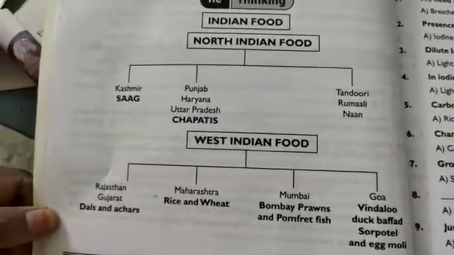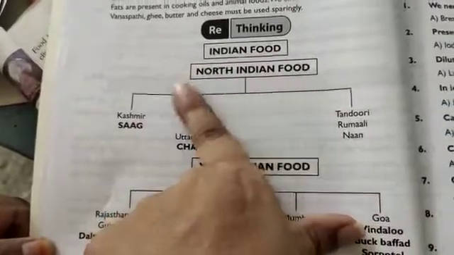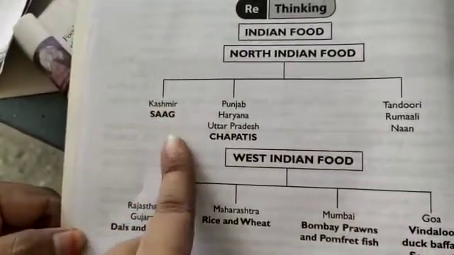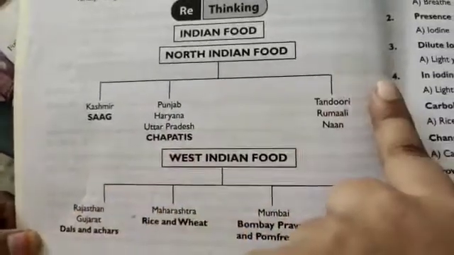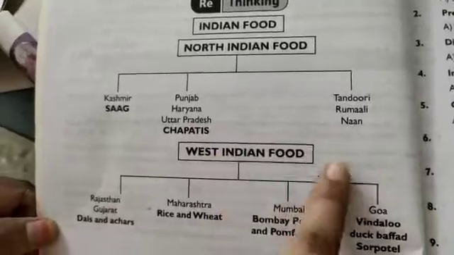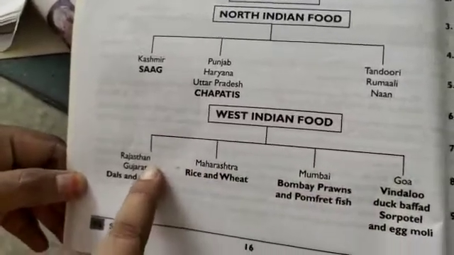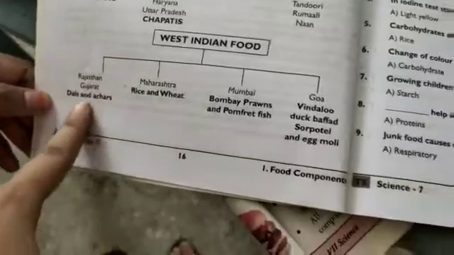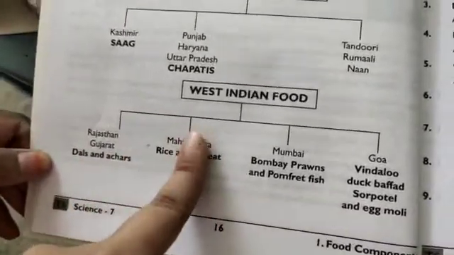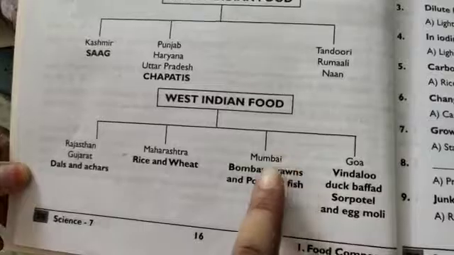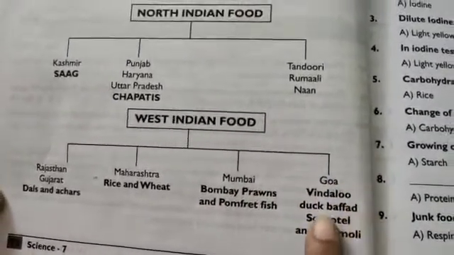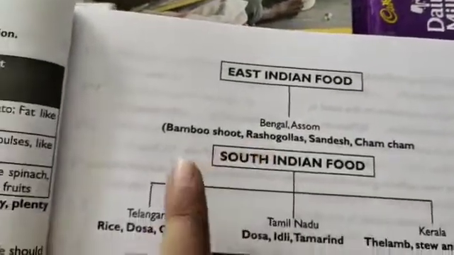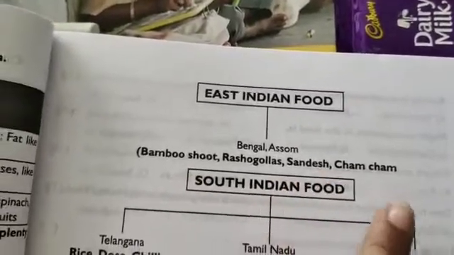Now you can see Indian food. This is North Indian food. In Kashmir, saag is popular. In Punjab, Haryana and Uttar Pradesh, chapatis are popular. Tandoori, rumali and naan. West Indian foods consist of Rajasthan and Gujarat, famous for dals and achars. Maharashtra, rice and wheat. Mumbai, prawns and pomfret fish. Goa, vindaloo, duck buffet, sorpotel and egg mooli. East Indian, Bengal, Assam, bamboo shoot, rasgulla, sandesh, cham cham.